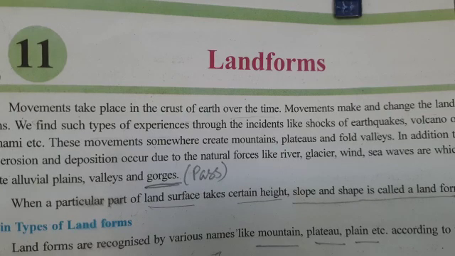The mountain which has a shape like a sea wave and a height greater than 900 meters above sea level is called a fold mountain. Examples of fold mountains are the Himalayas of India, Alps of Europe, Rockies of North America, and Andes of South America, etc.